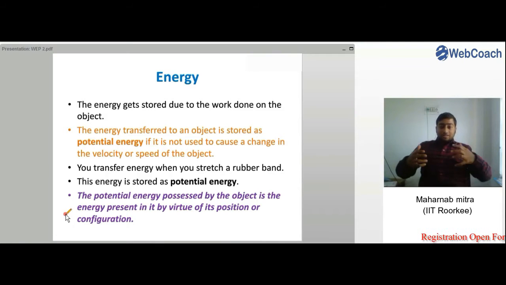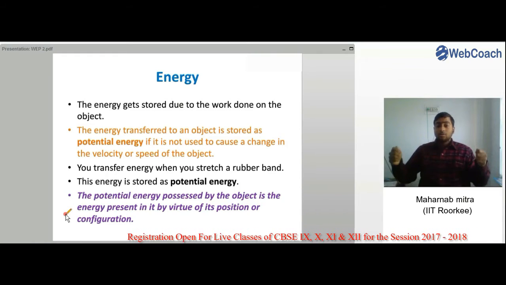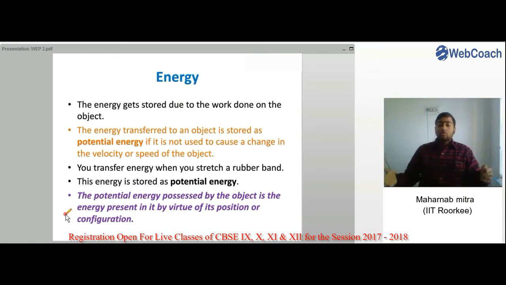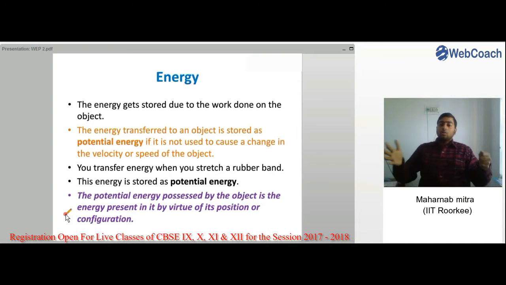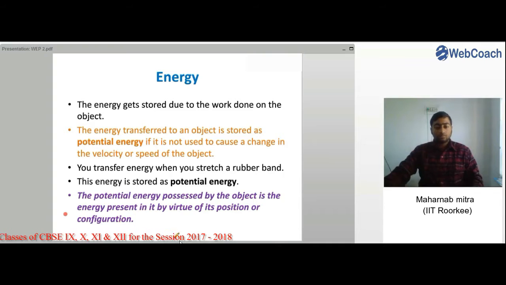As you can see, due to the change in its configuration, we have stretched the rubber band. Some energy was stored in it, and so once it was released, it could do work on its own to come back to its original position.